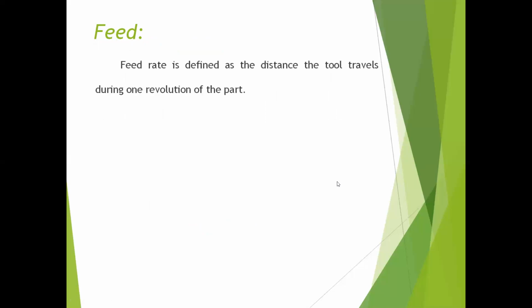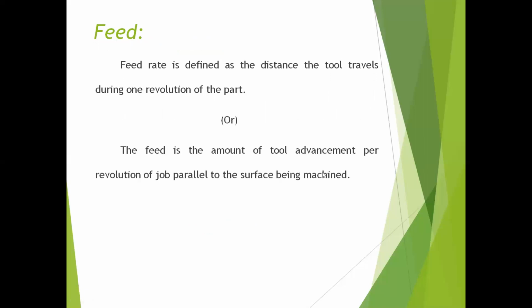Next machining variable is feed. Feed rate is defined as the distance the tool travels during one revolution of the part. Another statement for this: the feed is the amount of tool advancement per revolution of the job, parallel to the surface being machined. The units are mm per revolution.